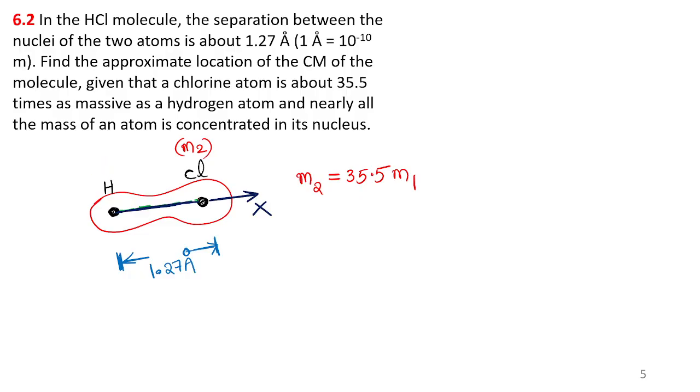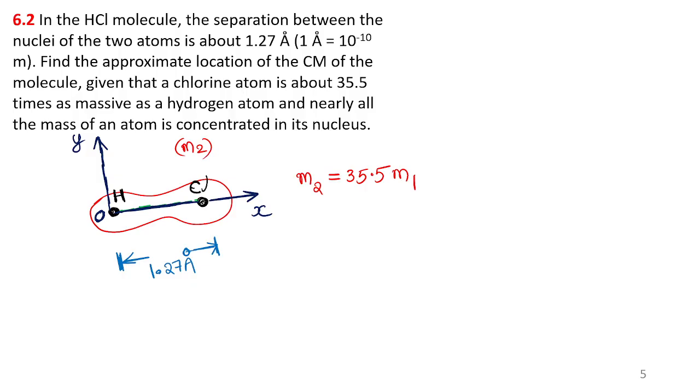Understood? One minute. Let me draw the y-axis here. The y-axis does not have any role here, but let me draw it. I think it is better. This is the x-axis and this is the y-axis, and this is the origin. The hydrogen atom is located at the origin. Understood? The chlorine atom is 1.27 angstrom away from the origin.